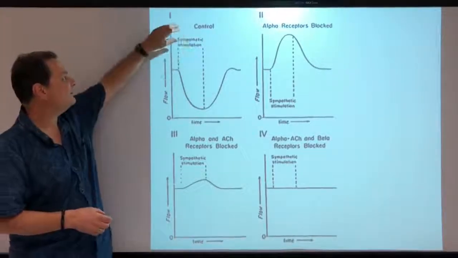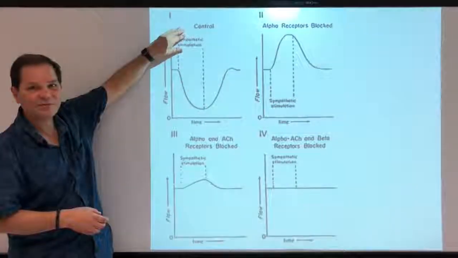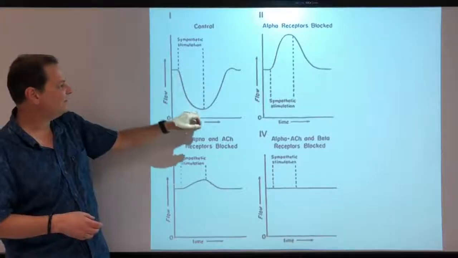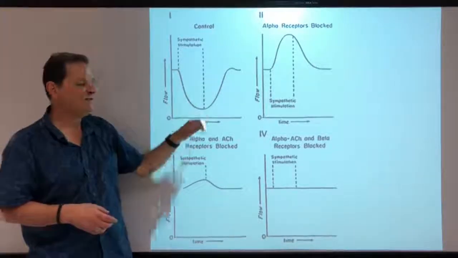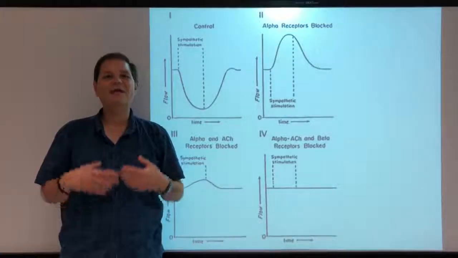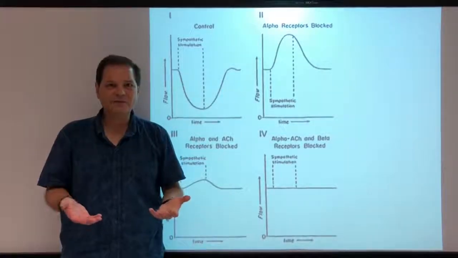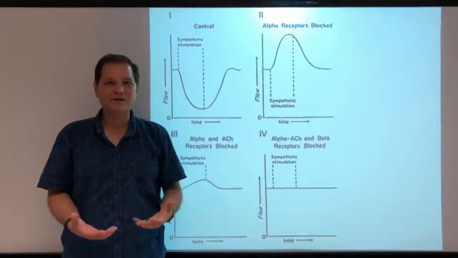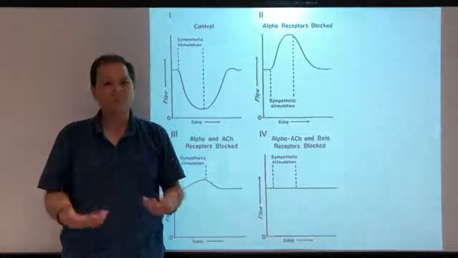You stimulate the sympathetic nerve, and flow goes down. That should automatically tell you that the dominant steady state sympathetic response is vasoconstriction. And that is what your autonomic nervous system does to arteriolar smooth muscle.